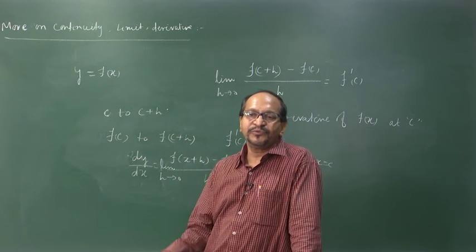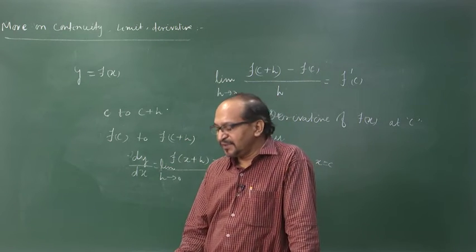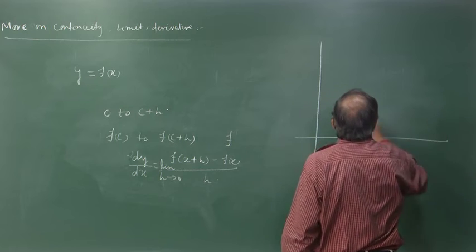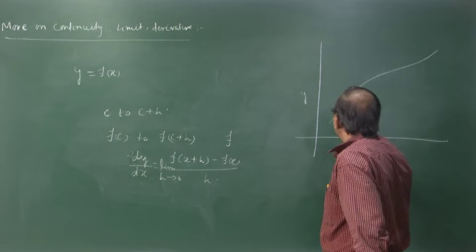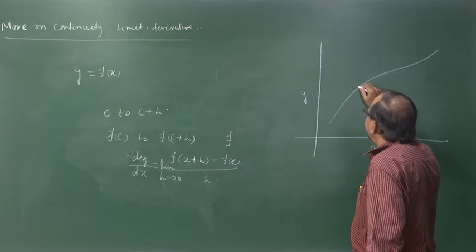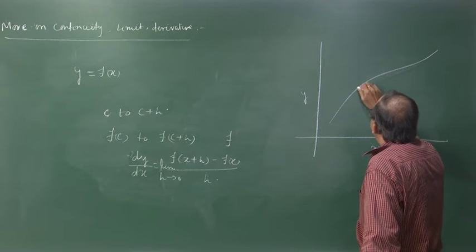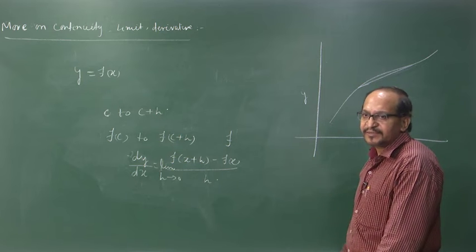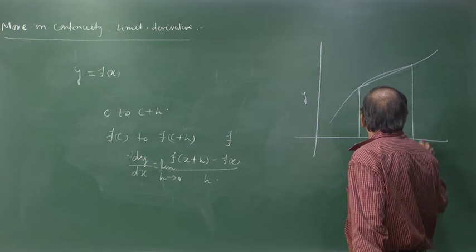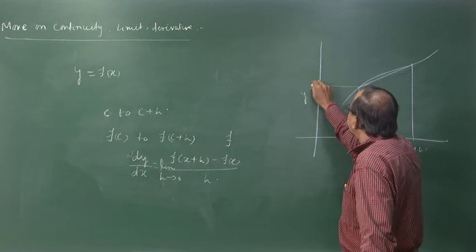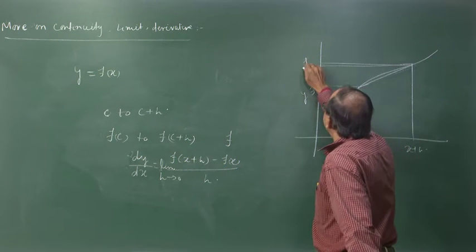In mathematics, when we want to find the tangent to a curve, suppose this is a curve, y versus x. We want to find a tangent over here. If we take this interval, from x to x plus h, then this is f of x, and this is f of x plus h.